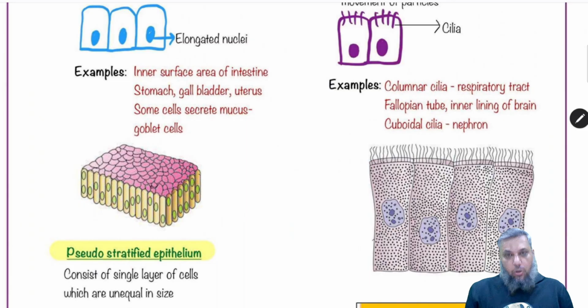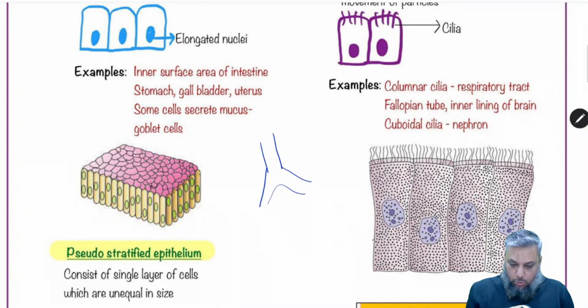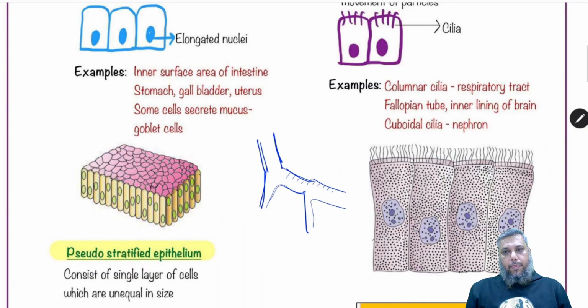Such a ciliated columnar epithelium is present in the inner lining of the respiratory tract, that is, the bronchi and bronchioles, which are lined by the cilia, which help to trap the dust particles.